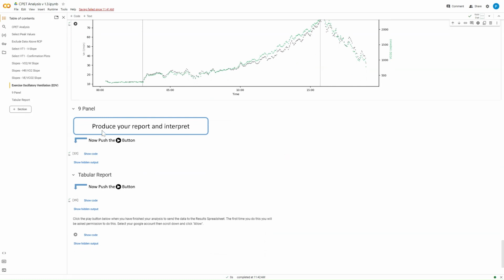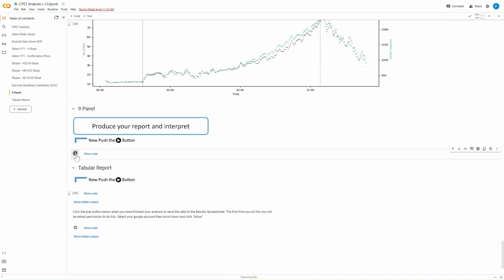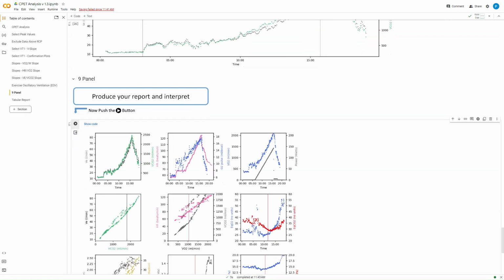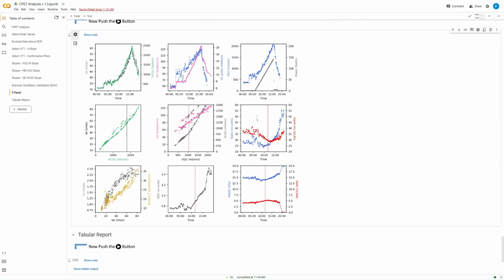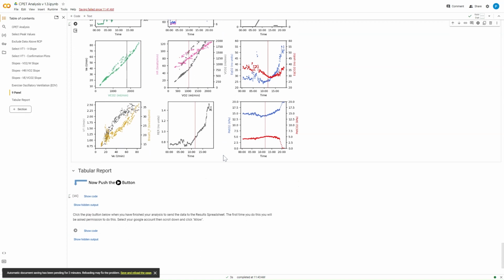So now that we've done all the analysis and quality control of the data we're going to pick, we're going to create a report. So let's again find that little button to push. And this then creates a 9-panel plot that you will be familiar with, or you will become familiar with as you start to get into analysing cardiopulmonary exercise test data. So this is a kind of standard layout 9-panel with our AT highlighted in the relevant graphs.